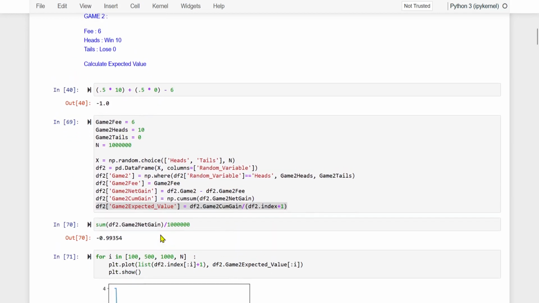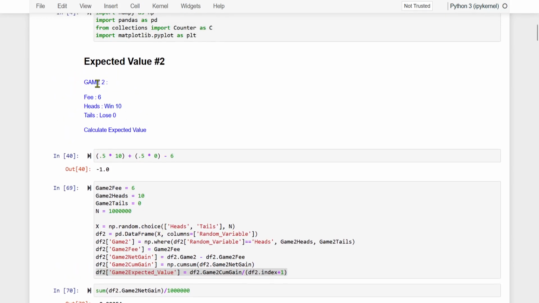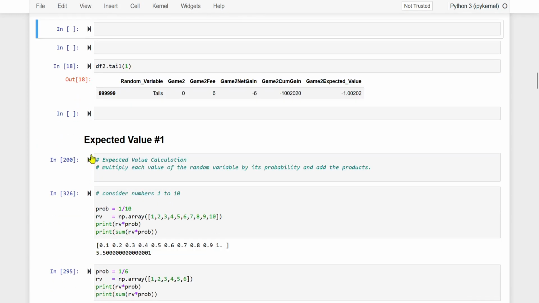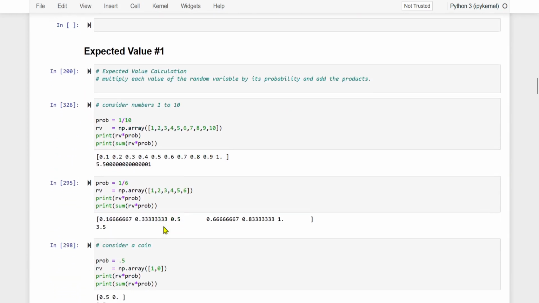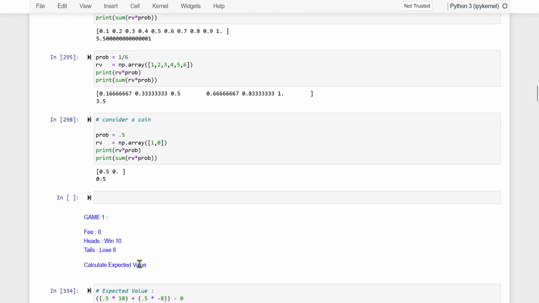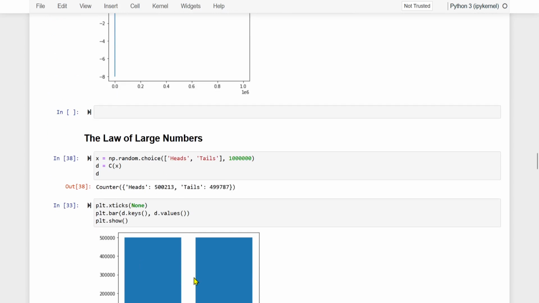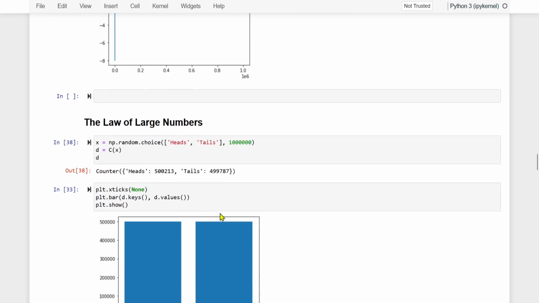These cells pertain to game 2, and we call this file expected value hash 2, and expected value hash 1 pertains to game number 1. And then we have these cells pertaining to the law of large numbers, which was discussed earlier.